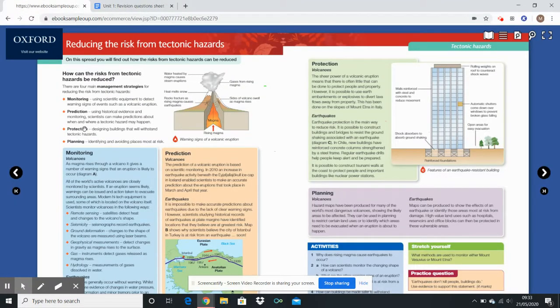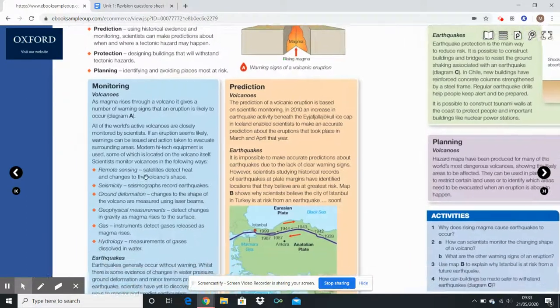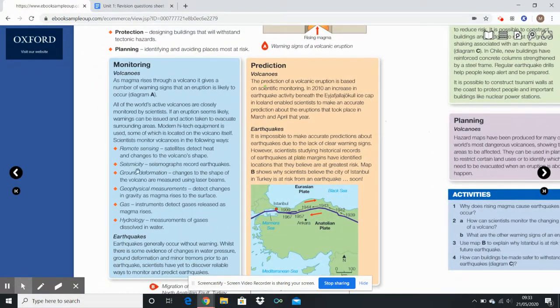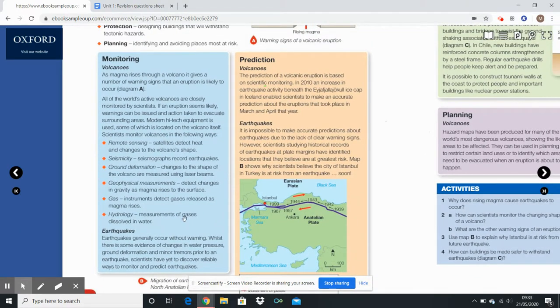So monitoring volcanoes is here. We can look at the gas, we can look at the sides, and is the volcano swelling? We can look at heat escaping, we can look at sulfur, melting of snow, more visible signs of lava coming out of the volcano at more regular intervals, as well as what we call earthquake swarms within the volcano, seeing the rising. So that's how we can predict or look at the volcano. And it goes through a bit more in here: remote sensing, seismicity, ground deformation, geophysical measurements, gas, hydrology.